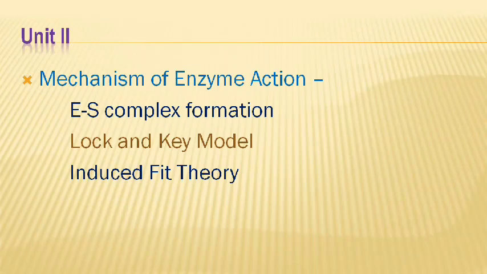One is called the lock and key model, which was given by Emil Fischer in 1894, and the other is the induced fit theory, which was given by Daniel Koshland in 1958. So we have to discuss these two theories, which deal with how that ES complex forms.